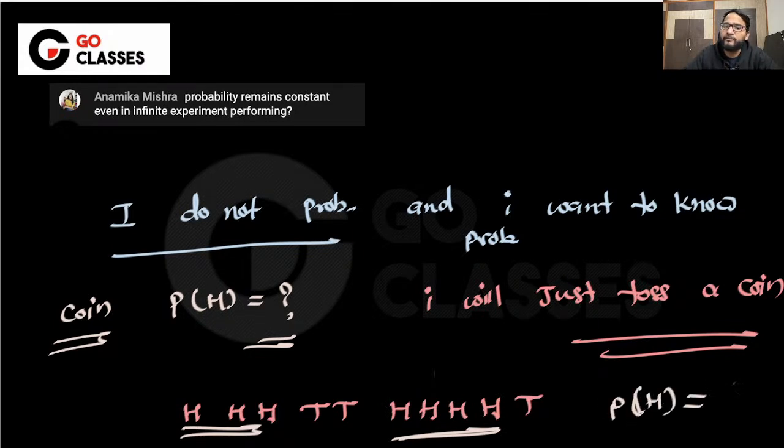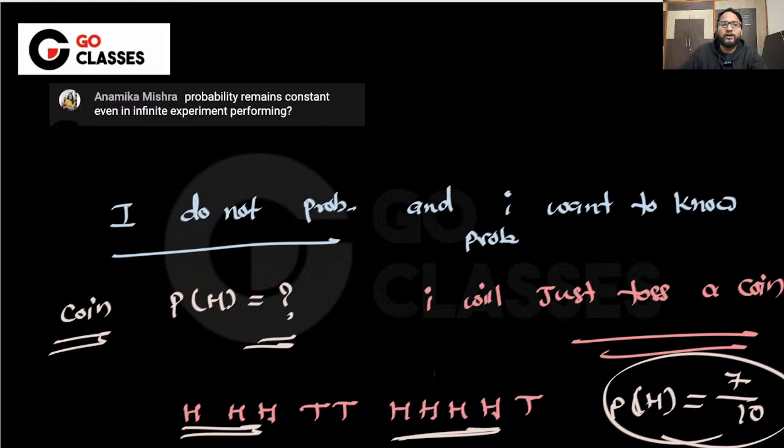What is the probability of head? I will say this is 7 by 10, isn't it? Looking at this data, I'm just finding out the probability. Let me know if that is clear to everyone. Looking at the data, the probability is coming out to be 7 by 10.